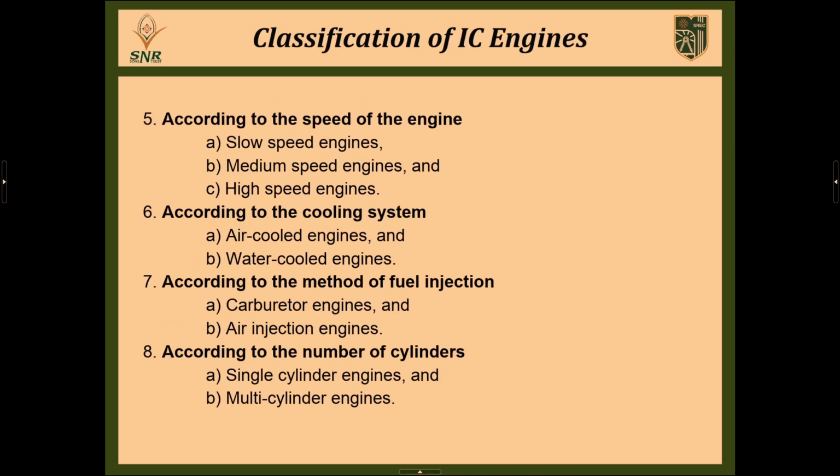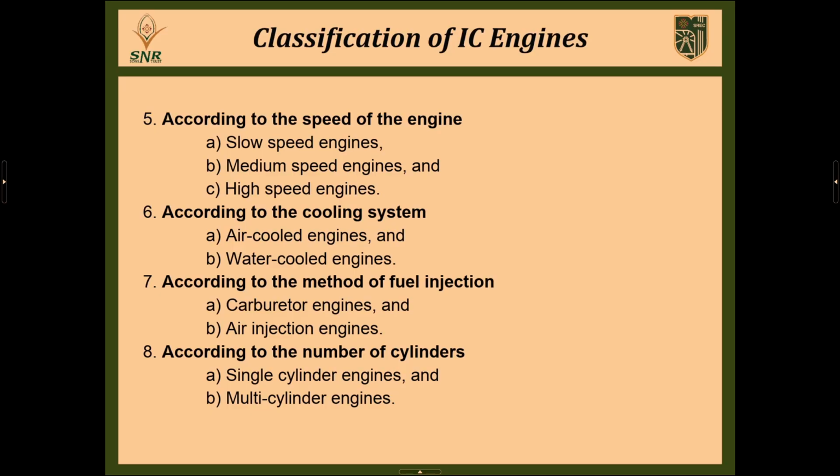And the fifth category is according to the speed of the engine. Normally we use slow speed, medium speed, and high speed, based on the application where we use the internal combustion engines. And the sixth category is according to the cooling system. Generally in an internal combustion engine, at the time of the combustion process, almost 750 degrees Celsius is developed inside the engine.